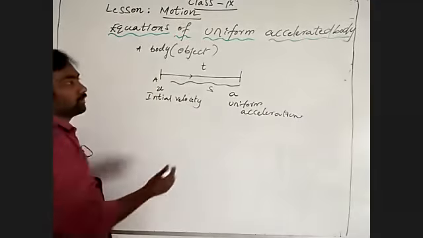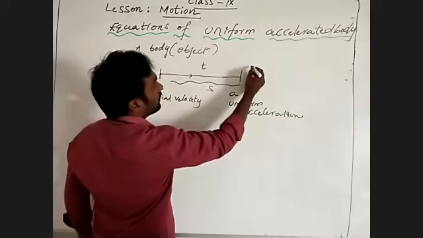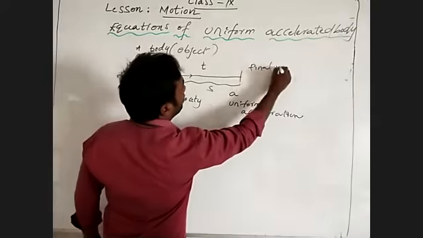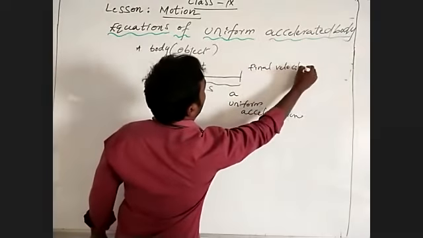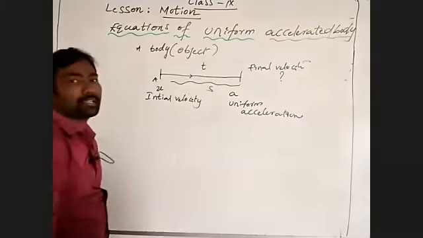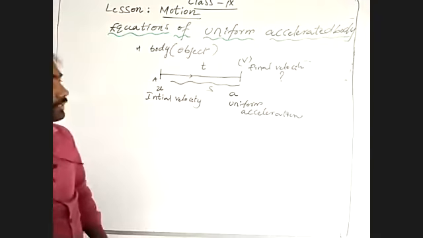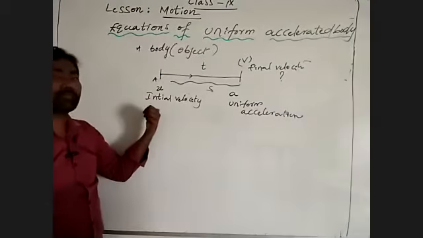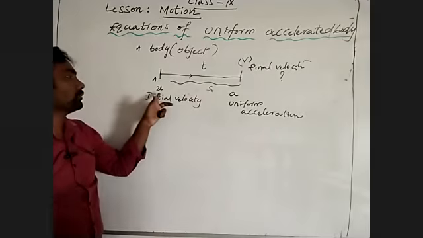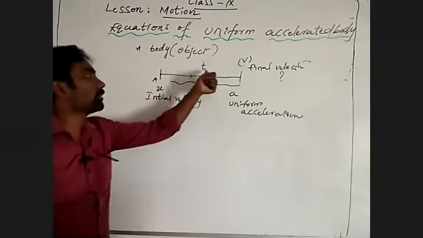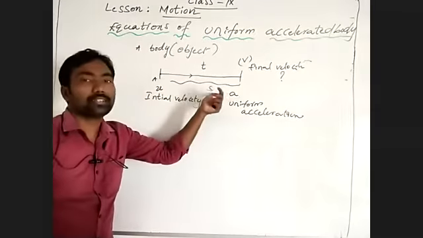Then what is the final velocity? Final velocity is denoted by V. A body starts its journey with initial velocity u. After a given interval of time t, it covers s distance.